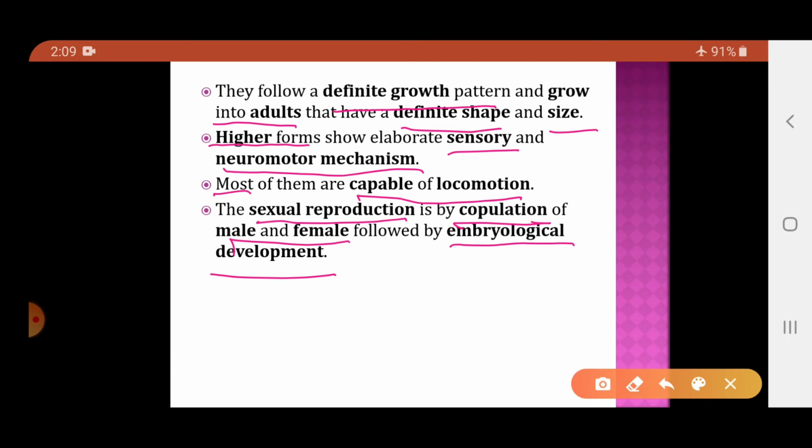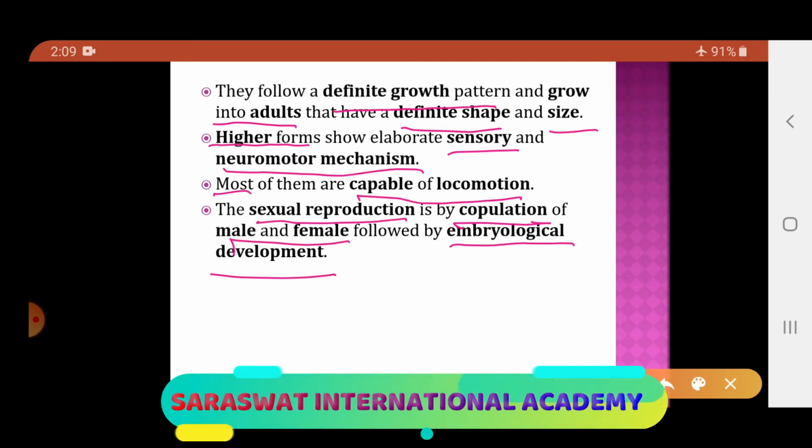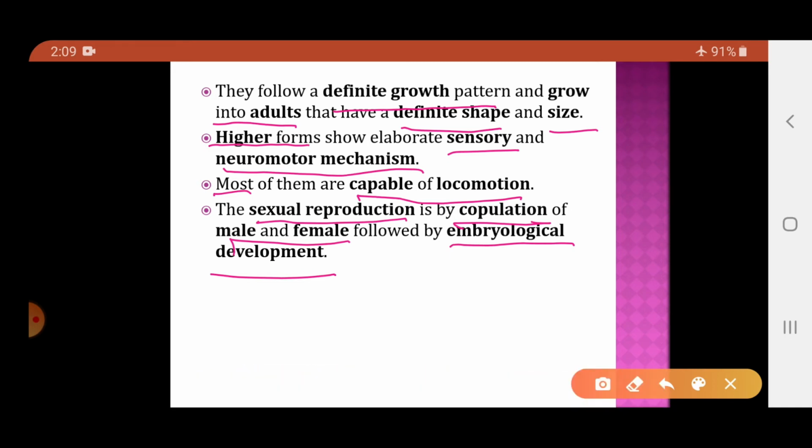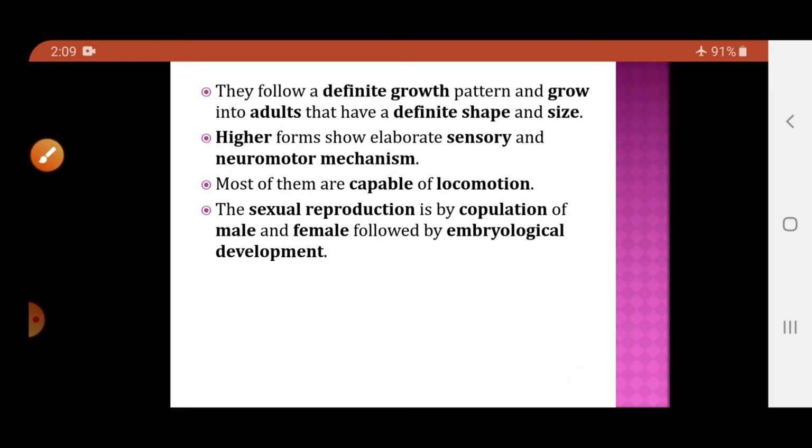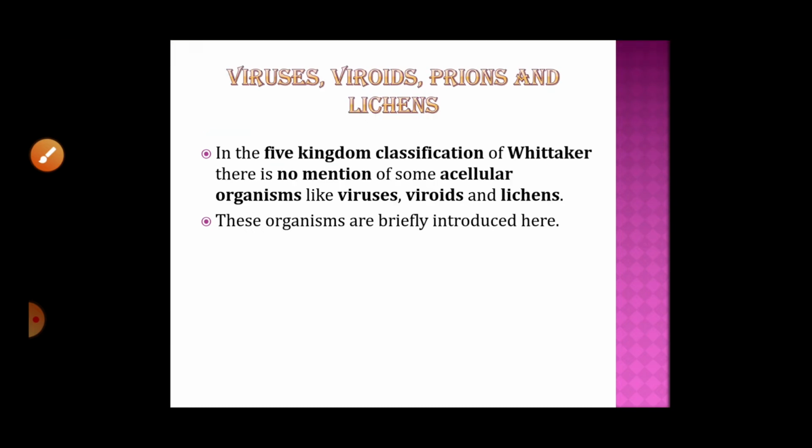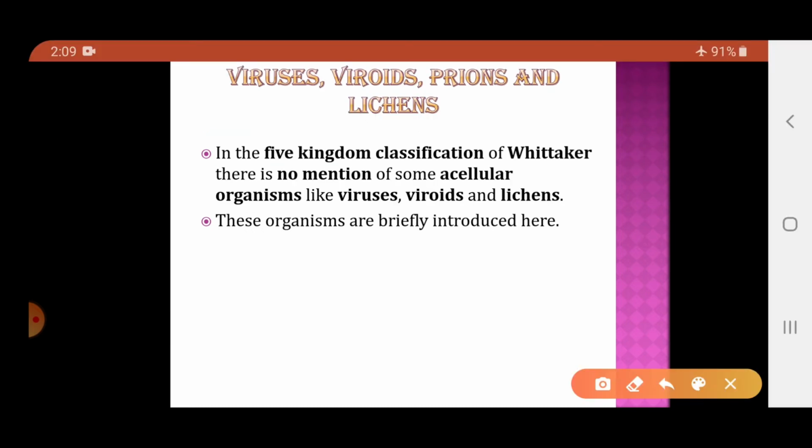So here we come to the end of the 5 kingdom classification given by Whittaker. But now there are various other organisms too which are not mentioned in the Whittaker's kingdom. So in the next part of the chapter we are going to study those organisms which are not mentioned in the 5 kingdom classification given by Whittaker.